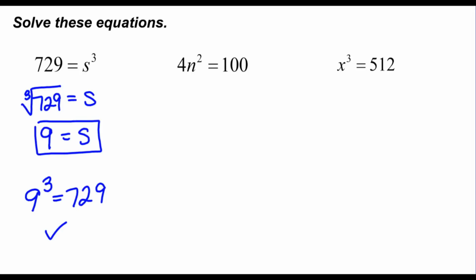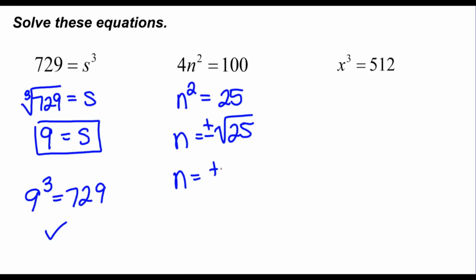Next one, 4 times n squared is 100. Well, I just want to know what n squared is. So 4 times what would give me 100? Well, 100 divided by 4 is 25. So I know n squared has to equal 25. So if I want to find out what n is, I'm going to have to find the square root of 25. And again, that's going to be the positive or the negative square root of 25, because we've got two possibilities here. And that means n is positive or negative 5.